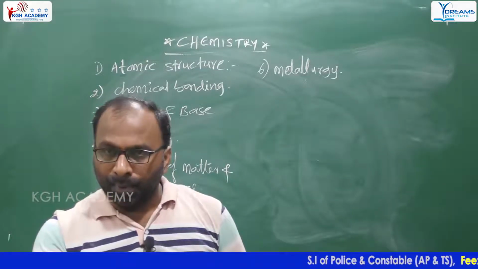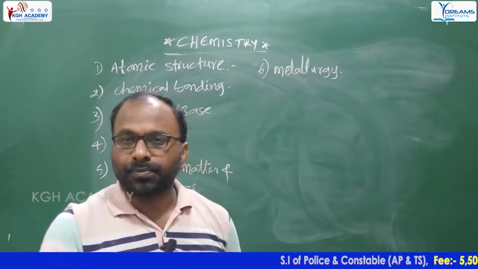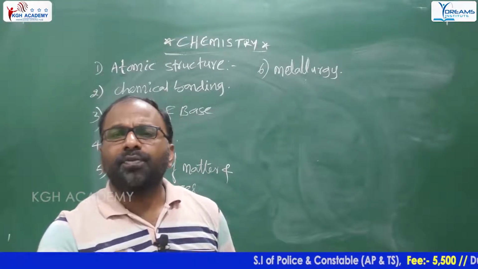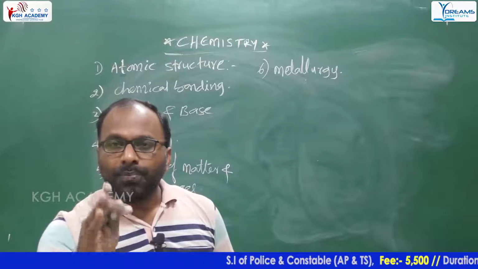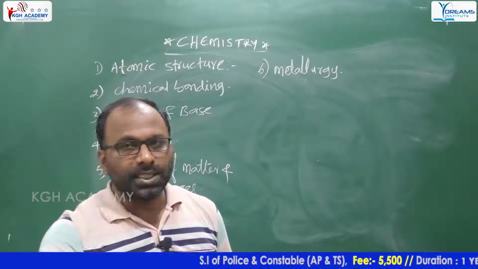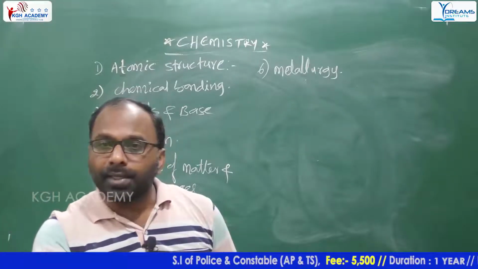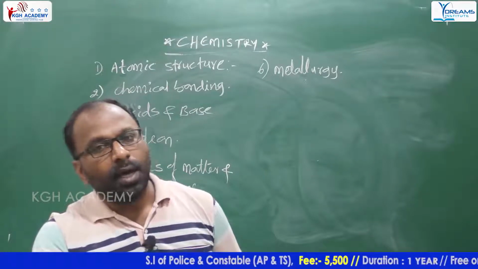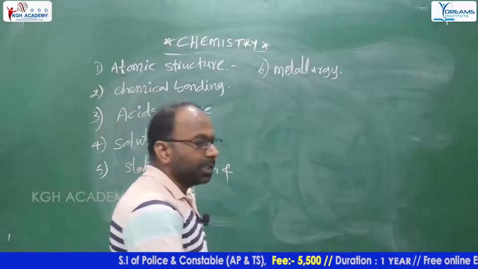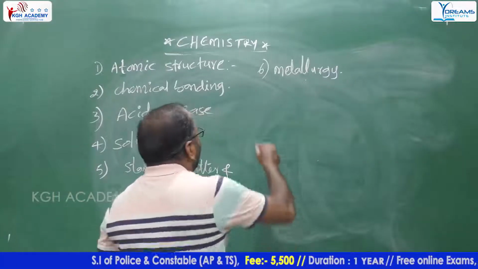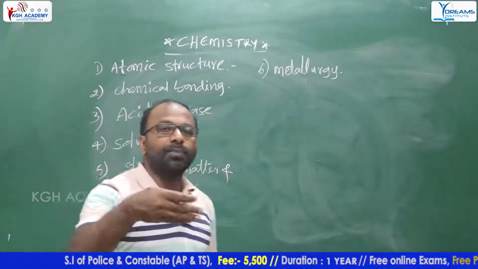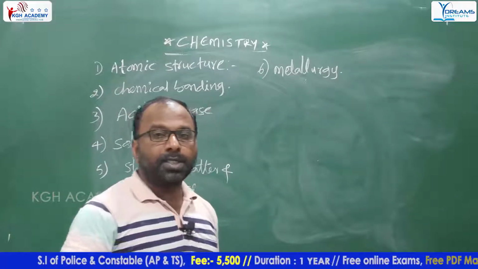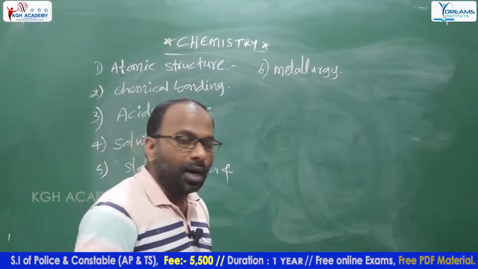Next also lead, mercury, different types of substances are there. Their ores also we will discuss in this chapter. Next also alloys, some important alloys are there, and we will discuss them in this chapter. Alloy means the combination of more than two metals. Combination of more than two metals is called an alloy.